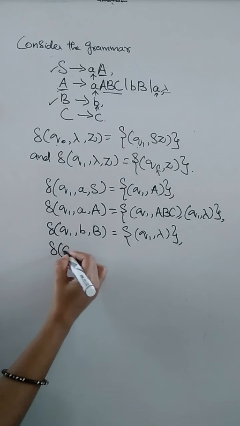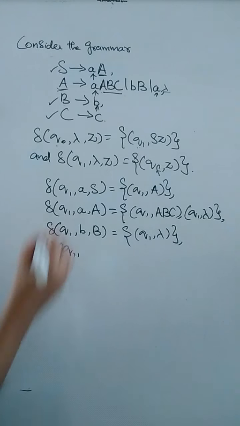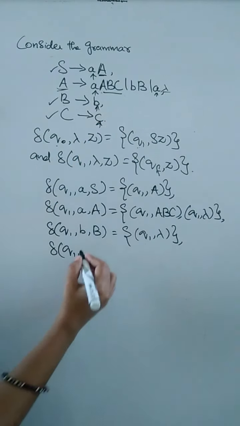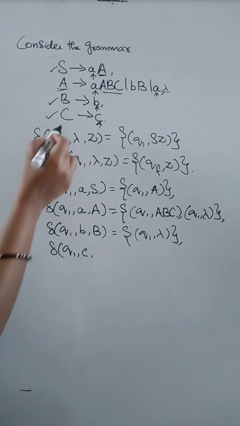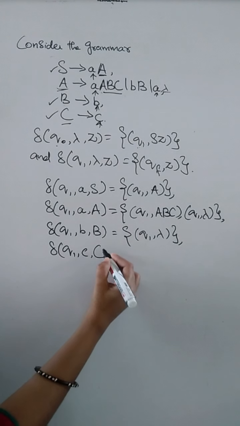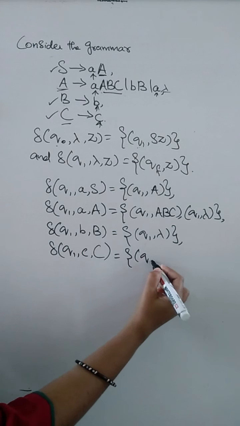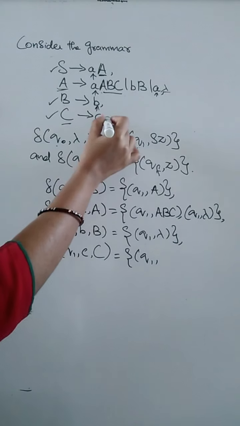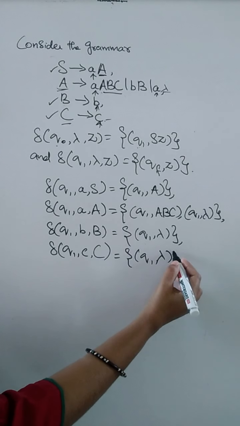In the same way we can write the transition for the next production. Here the input string is c, so we can write c, and the non-terminal on the left hand side is C. Then q1 comma, there are no other non-terminals on the right hand side, so simply we can write like this.